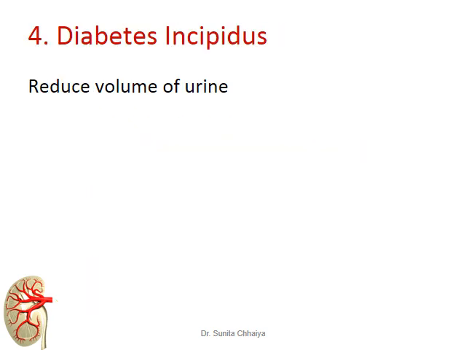Then another indication, where a totally opposite action is generated, is diabetes insipidus. This is a condition which produces polyuria, increased urine output. By using thiazide diuretics, they produce a contrasting effect, and that can reduce urine output. Though being a diuretic agent, how can it reduce the urine output? So for that, the mechanism behind it